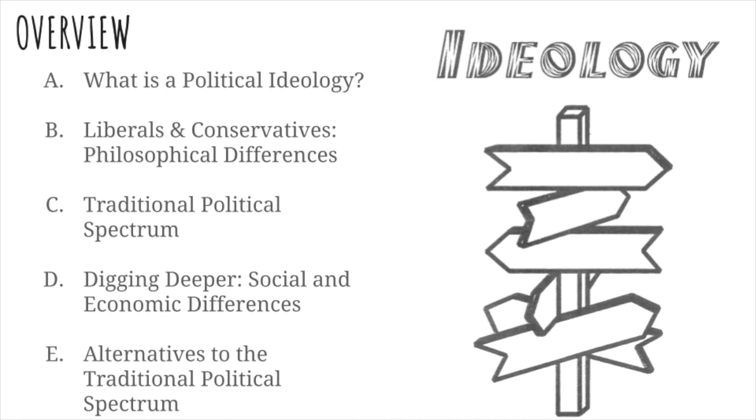Please pause while we write down our objectives. They are: what is a political ideology? We're going to look at the philosophical differences between liberals and conservatives, talk a little bit about the traditional left-right political spectrum, go a little bit deeper and talk about some of those basic social and economic differences, and then lastly talk about alternatives to that linear left-right traditional political spectrum.